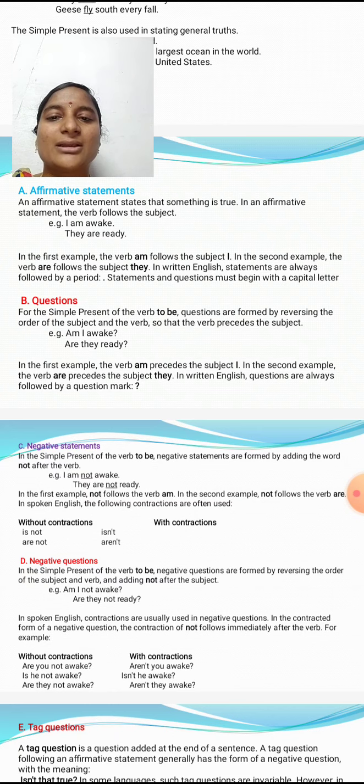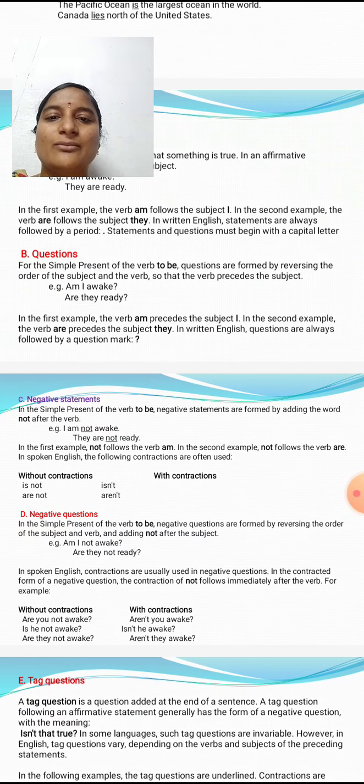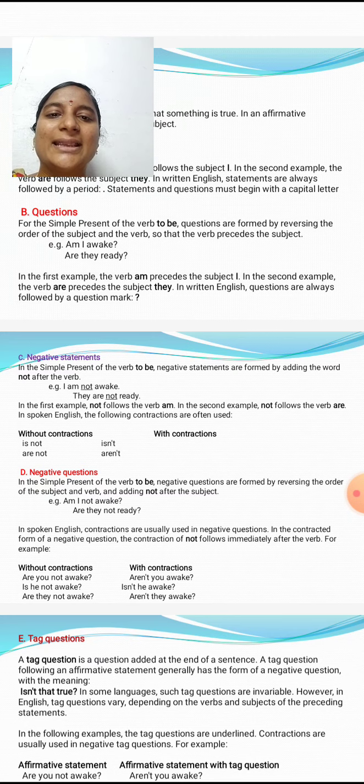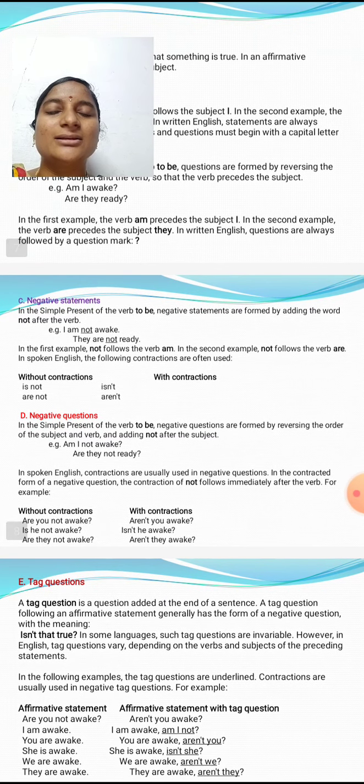So how do we form questions? They are ready, that is the affirmative statement. Are they ready? That is the question. In the first example, the verb am precedes the subject I. In the second example, the verb are precedes the subject they. In written English, questions are always followed by a question mark, which is compulsory.